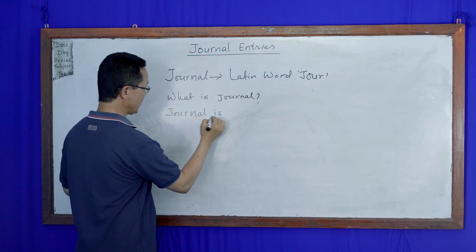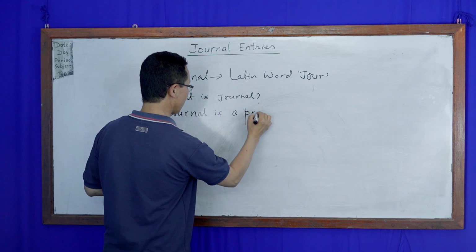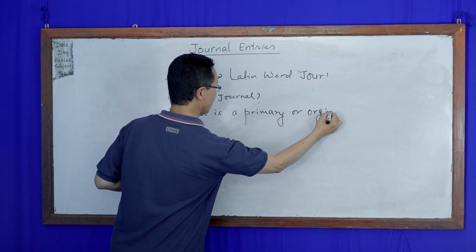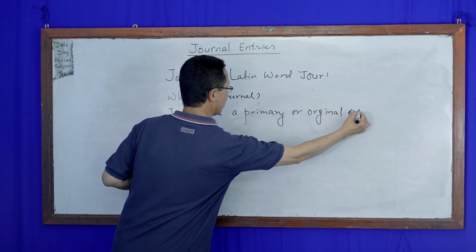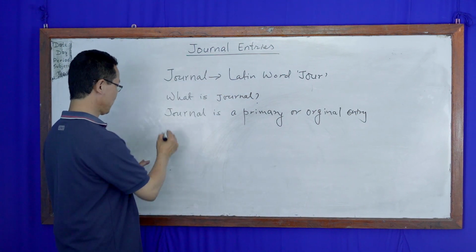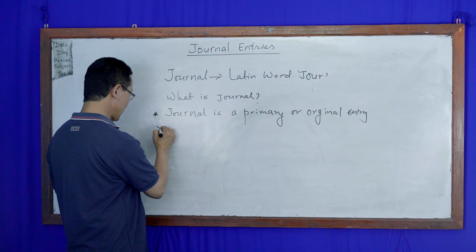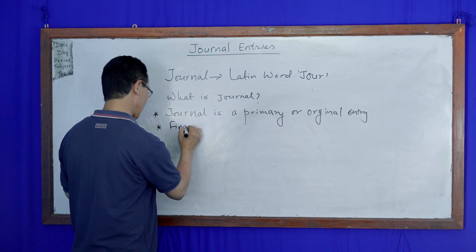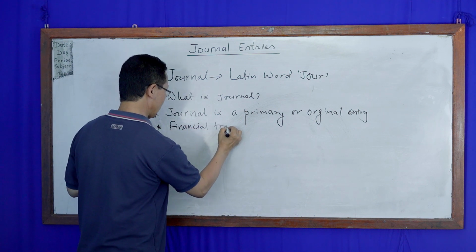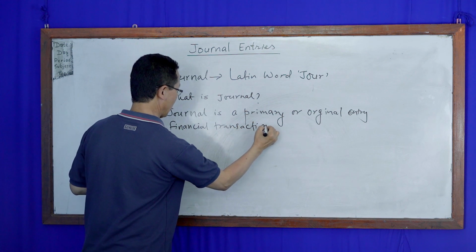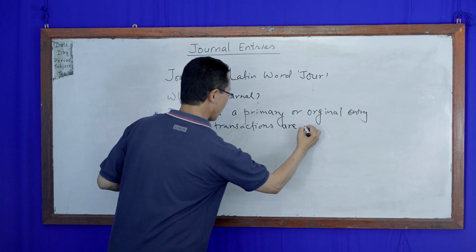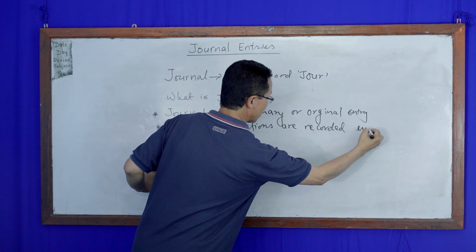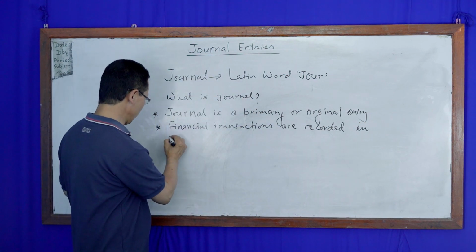Journal is a primary or original entry. Financial transactions are recorded in chronological order.